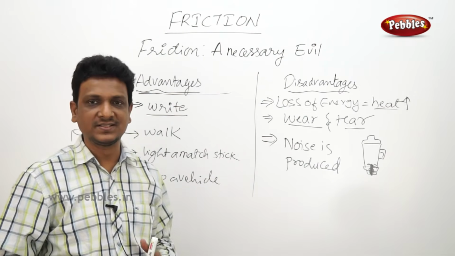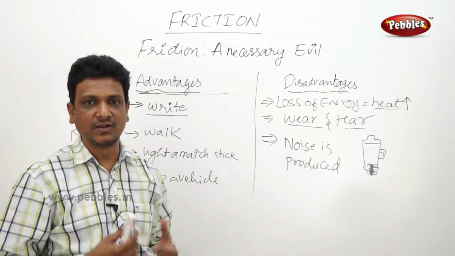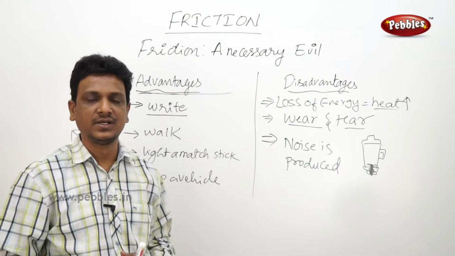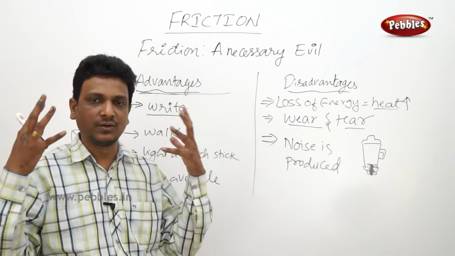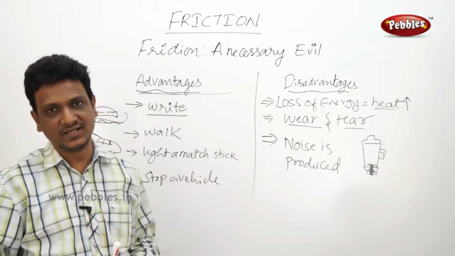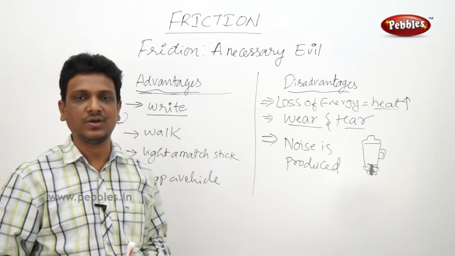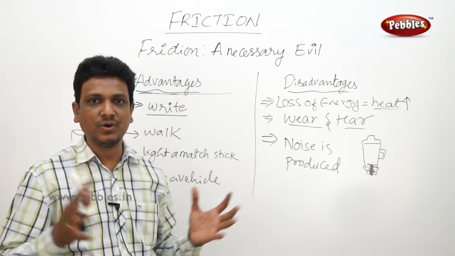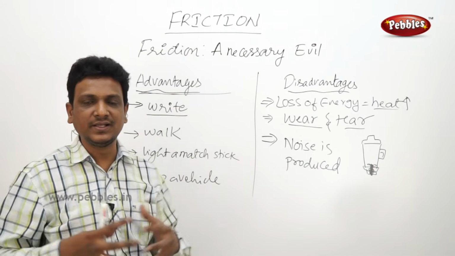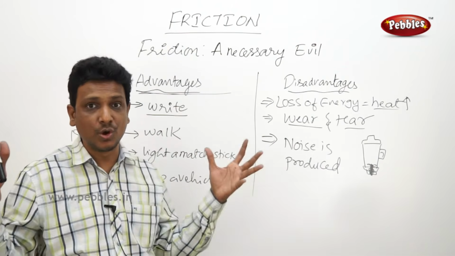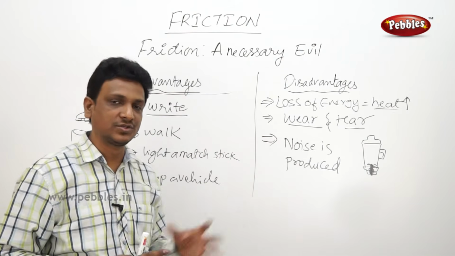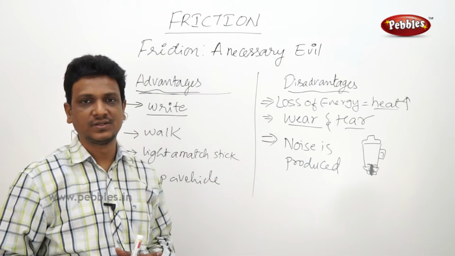If you go to factories and see the machinery, they're all working, a lot of heat is produced. So lots and lots of energy is wasted in the form of heat and sound. You go near a factory, near machinery, you can't hear anything, you can't talk to another person also, that much noise is produced. It's all because of the friction.